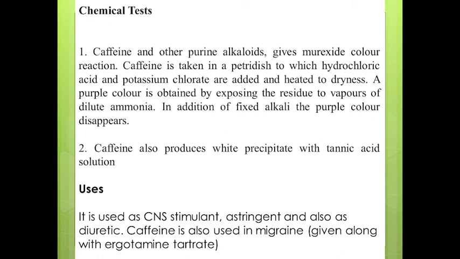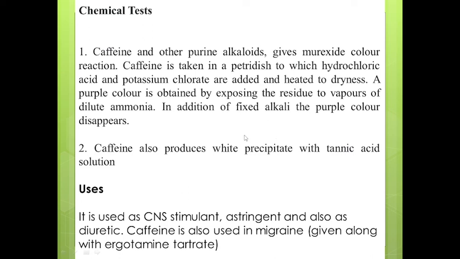So these are the different mechanisms of action by which tea will produce a CNS stimulant effect and a diuretic effect. It is also used in migraine. Due to the tannins present in the drug, it will give an astringent effect, which precipitates superficial protein. That effect is also given due to the presence of tannin.